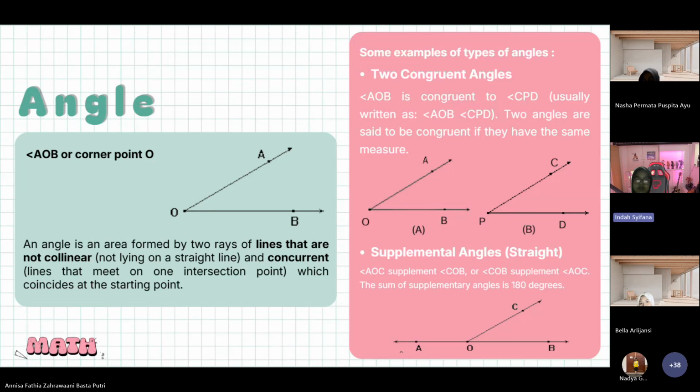Next, supplementary angles. Angle AOC is supplementary to angle COB, or angle COB is supplementary to angle AOC. The sum of supplementary angles is 180 degrees.